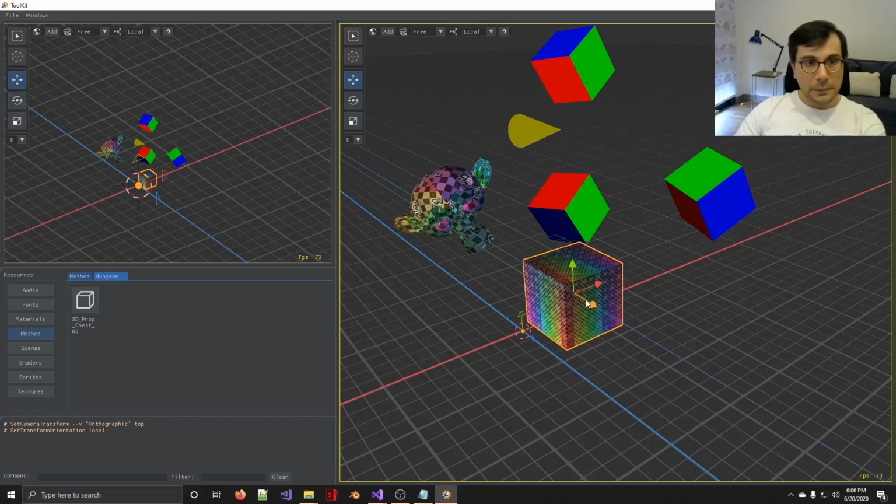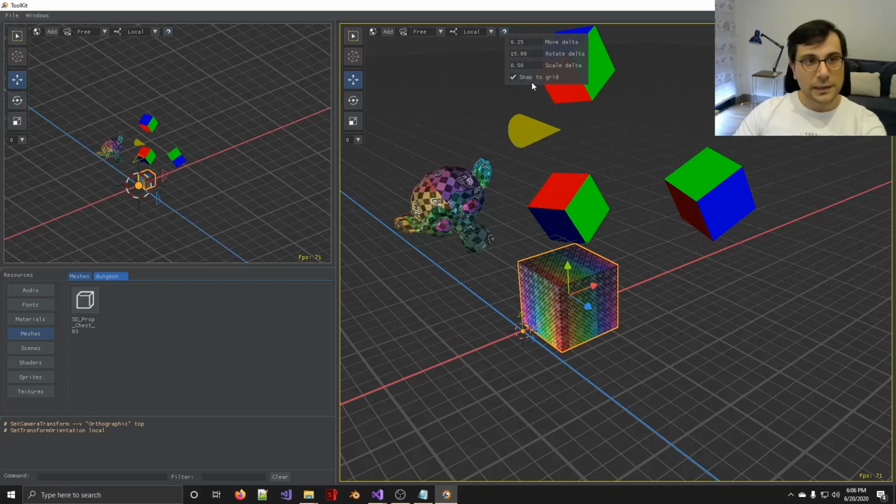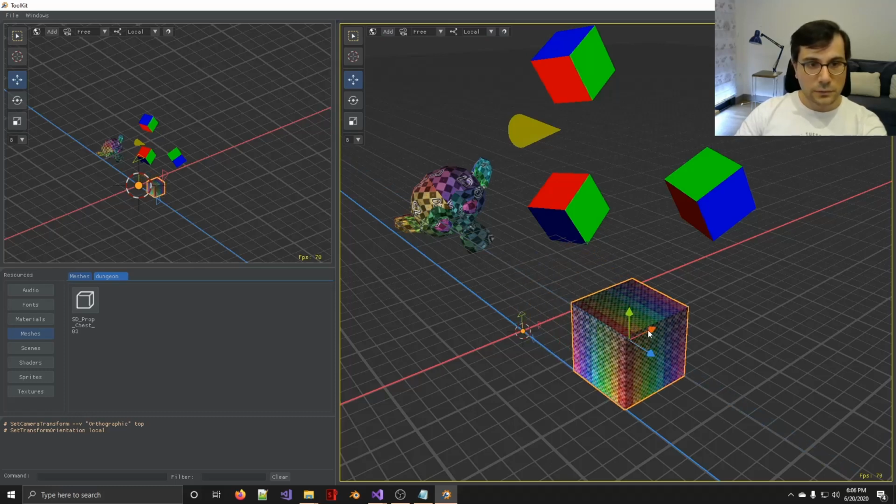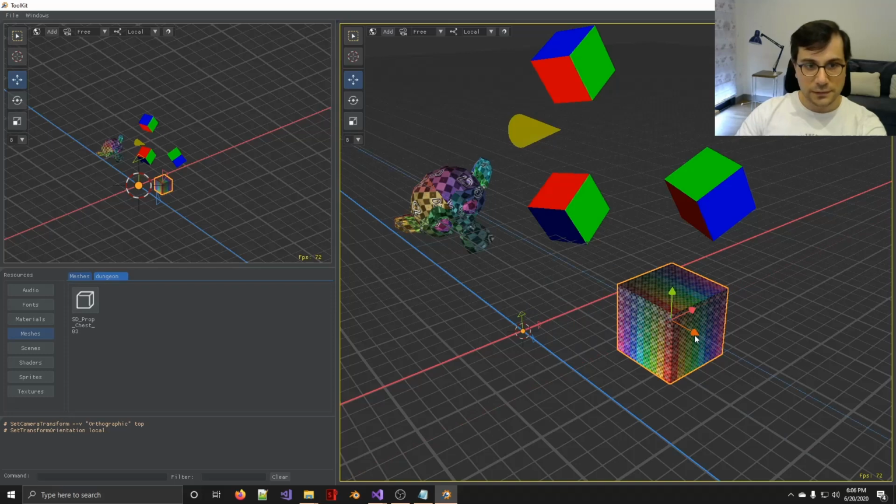Also, by pressing Ctrl 1 or enabling Snap to Grid via the menu, we can snap the object to the grid junctions.